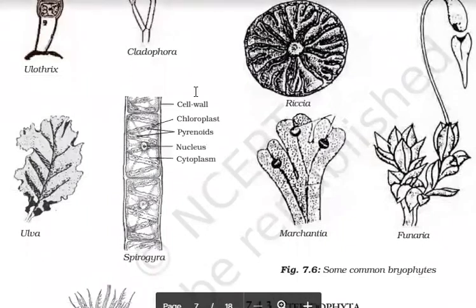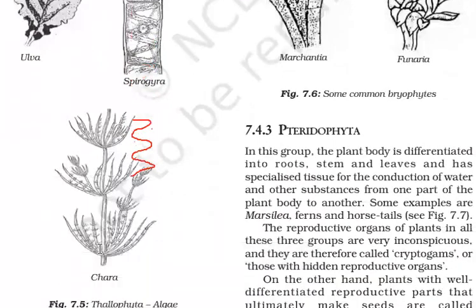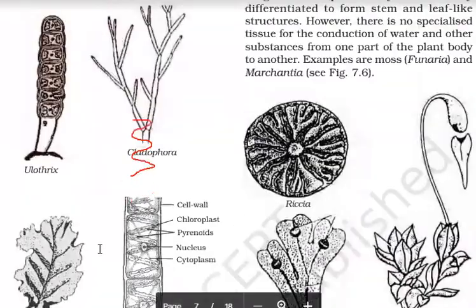The special feature here is that it has a ribbon-shaped chloroplast. It can make its own food. Because these are categories of Plantae, these all can make their own food. The chloroplast is ribbon-shaped and there are pyrenoid bodies, that is starch-storing bodies, on it. This you will also see in your laboratory.